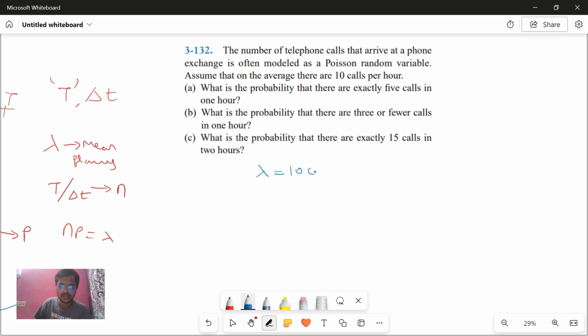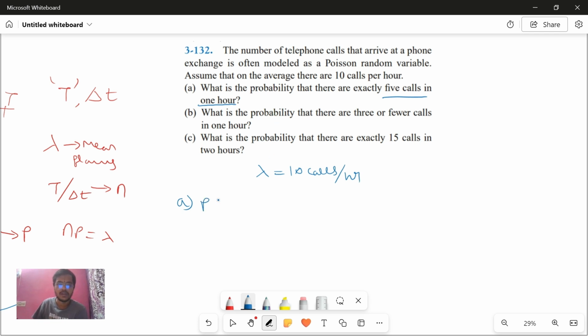Just read the question and write this. Okay, 10 calls per hour. Now, what is the probability that there are exactly 5 calls in 1 hour? For 1 hour only, they give the mean, which is the lambda. They're asking the probability also for 1 hour only.